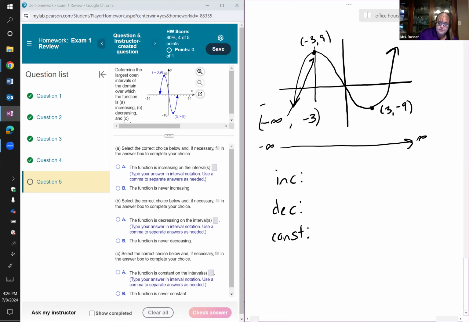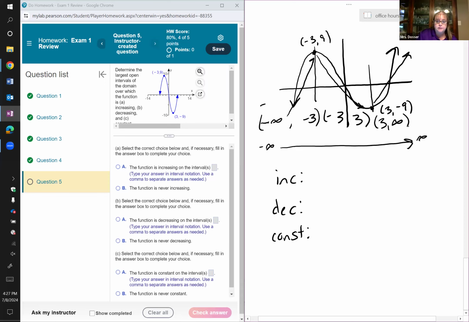Then at -3, it switches from increasing to decreasing. The graph starts going down, and it goes down all the way from that point to this point. So from -3 all the way to +3, it's increasing. Sorry, decreasing. It's going down. So from -3 to +3, it's going to be decreasing. And then at +3, it starts going back up. So from +3 all the way to the end of its domain, all the way to positive infinity, it's going to be increasing again.